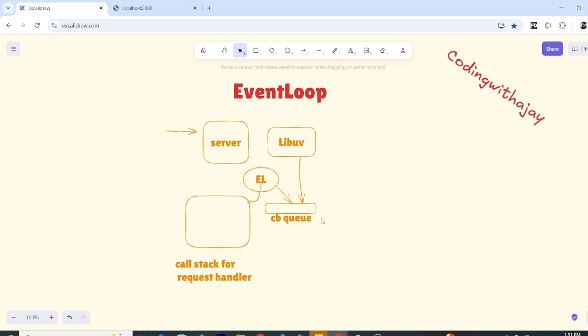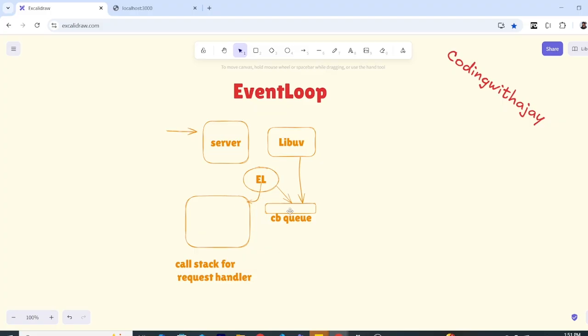So there are two types of queues. One is the microtask queue, which handles promise-related tasks. For example, if you are handling any promises, those tasks will go into this microtask queue, and if it is related to setTimeout and reading files or anything like that, it will come into this callback queue. They will sit there, and whenever the call stack is free, they get handled. So the call stack is handling another request, and once it is empty, the event loop keeps checking, and it is checking very fast.